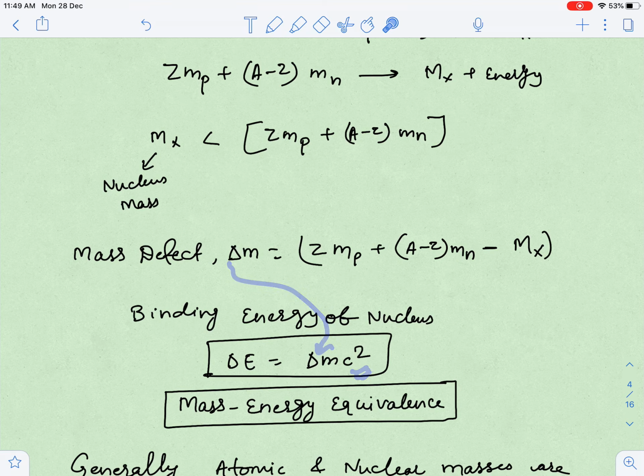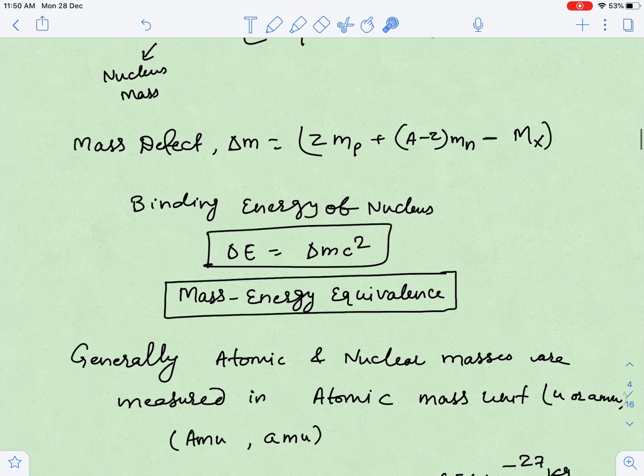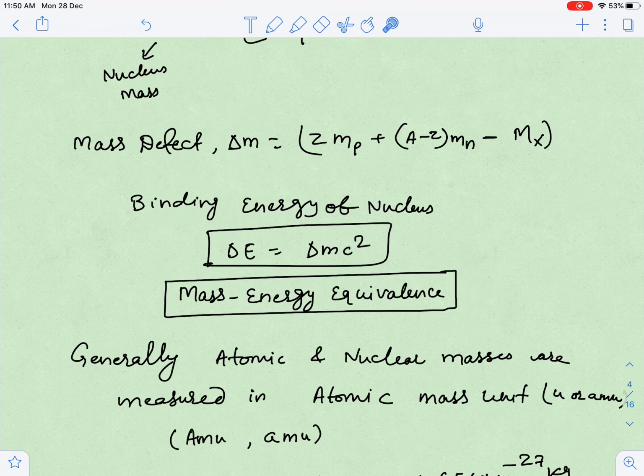This mass defect into c square is your binding energy, the energy which binds the nucleons together, or if we supply this energy to nucleons, they will be separated individually. So how do you calculate this energy? First you calculate mass defect by this formula and multiply this by c square, you get the binding energy. Binding energy is nothing but this formula multiplied by c square. That's why I've written it. So what is mass energy equivalence, guys?